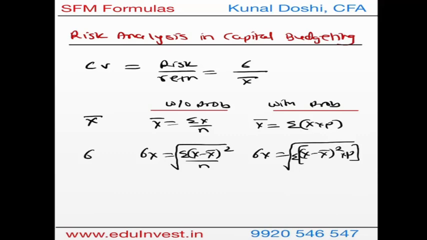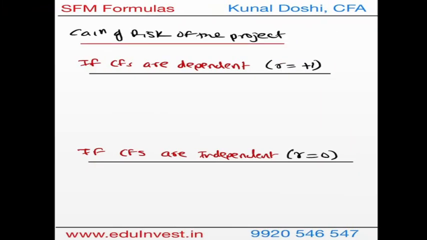Now, how is this going to help me? Well, through this, I will be calculating the risk of the overall project. Now, when it comes to risk of the overall project, it depends whether the cash flows in the multiple years are dependent or independent. It's much like a portfolio where the stocks are related or not related. So I say the correlation is +1 or the correlation is 0. Now, in this case, we will have to find the standard deviation of the project in both the cases where we will assume the cash flows are dependent or independent. If they are dependent, it will be given in the question. If nothing given, we can assume independent.